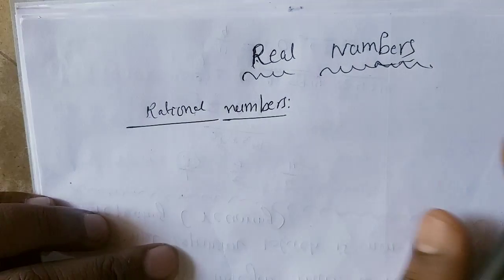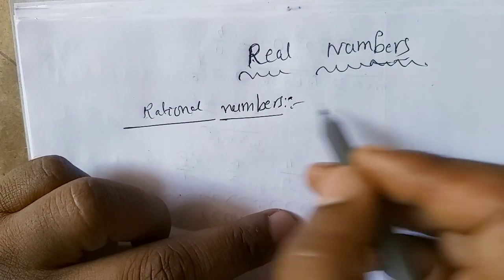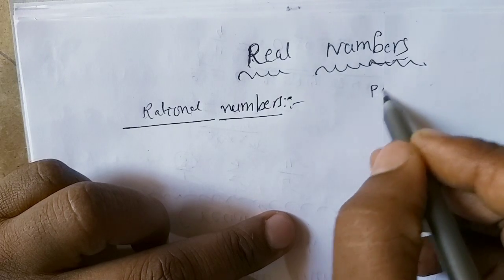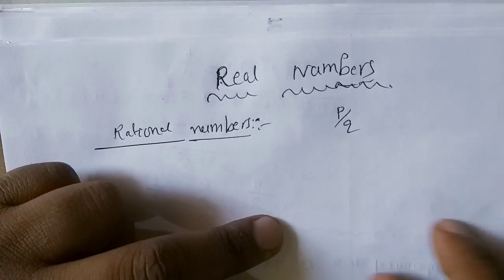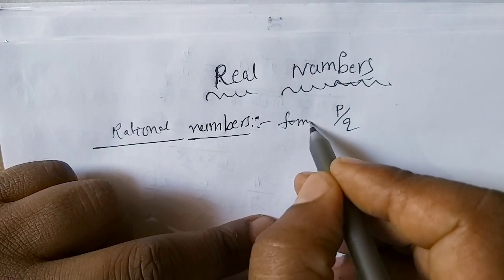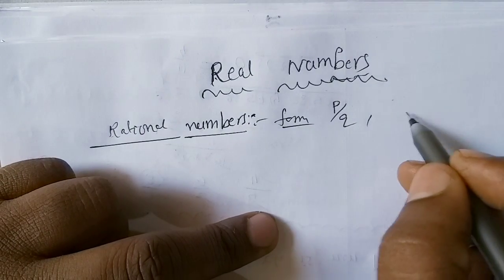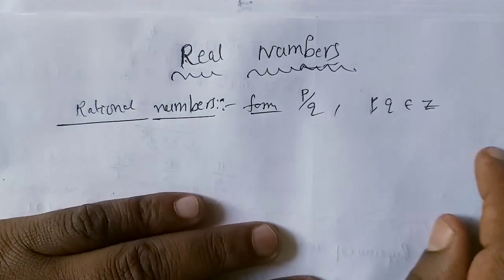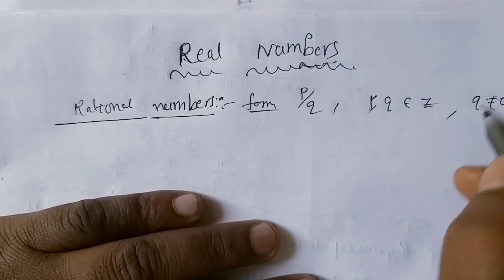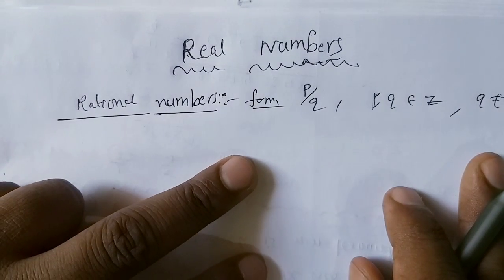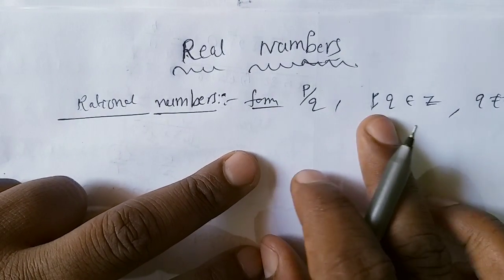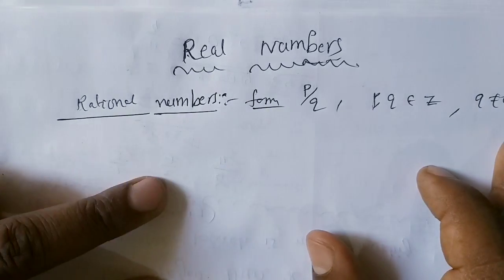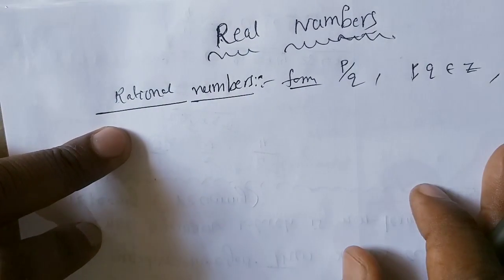Rational numbers are numbers which we can write in the form of p by q, where p, q are integers and q is not equal to 0. And what is the other type of numbers?